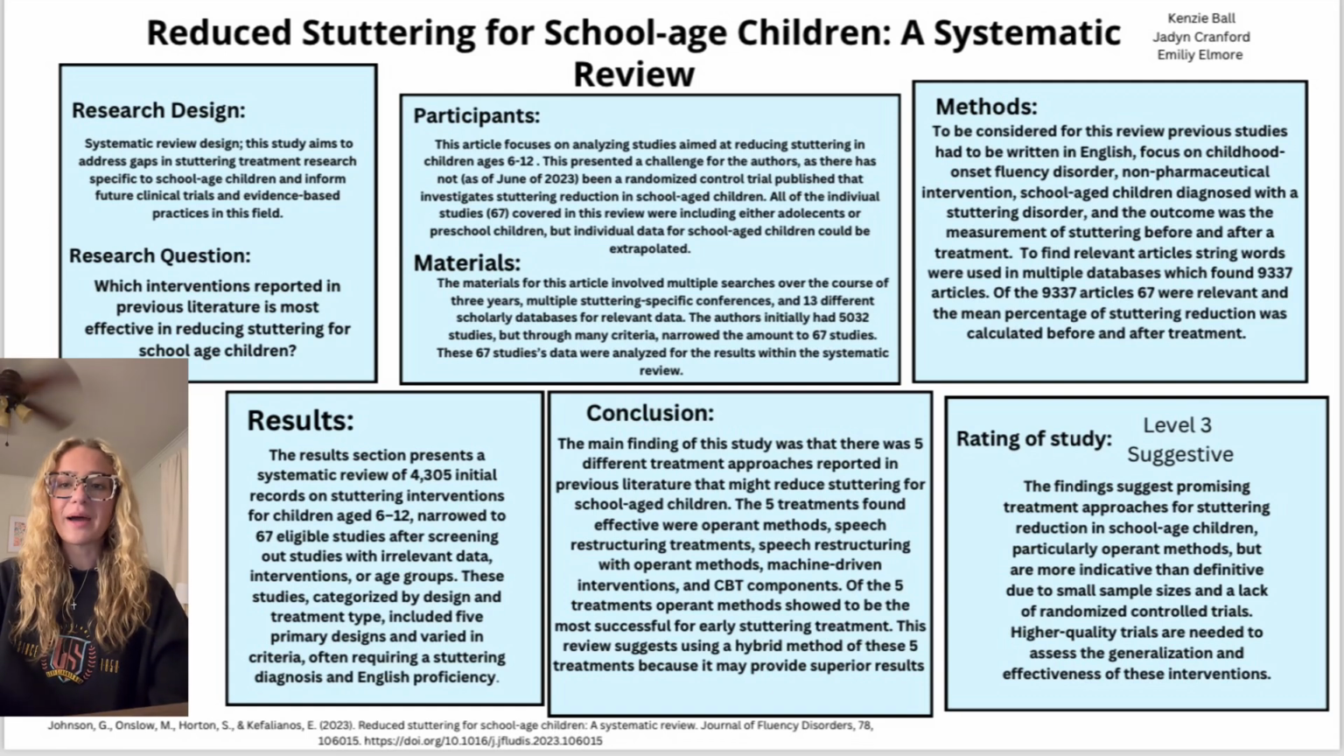Hi everyone, my group and I analyzed a systematic review over the effective treatments for reducing stuttering in school-age children. Our study is a systematic review designed to analyze current literature on stuttering interventions for school-age children, and our design involves studies that are included if they focus on developmental stuttering, including children ages 6 to 12. It measures the stuttering outcomes pre- and post-intervention.